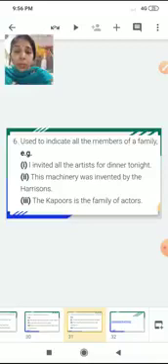Okay, so we are done with our first type of determiners, which is articles. So I hope students you are clear with both the types of articles, that is indefinite article, which includes a and an, and definite articles, which includes only one of its kind, that is the. Right? Now let us move ahead and learn the second type of determiner, demonstratives. Okay, so now let us see what are demonstratives.